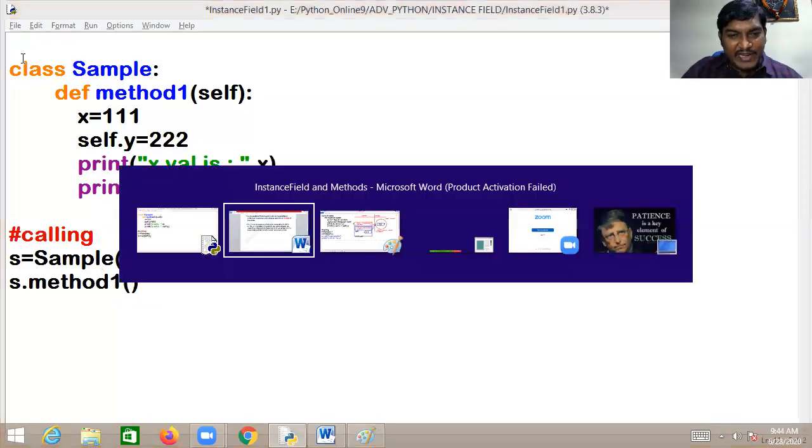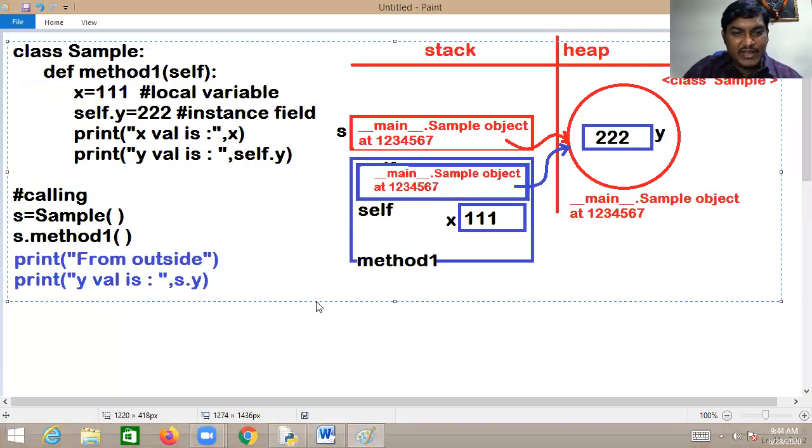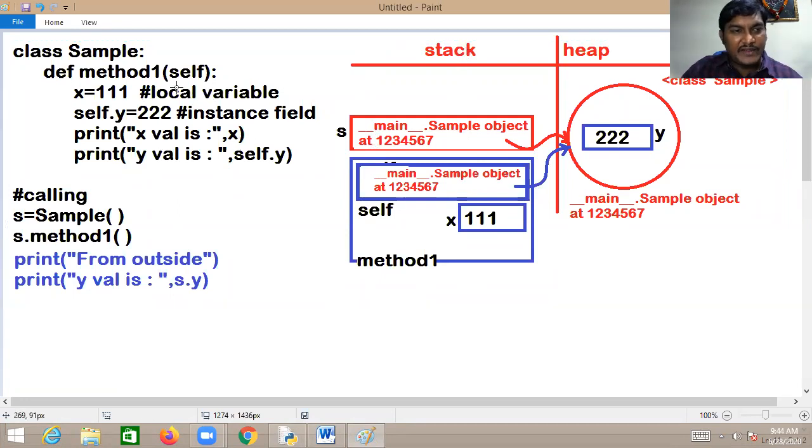A moment back I told you what exactly happens. Because of writing s.method1, memory is allocated for method1 in the stack. In method1 we have self. Self always refers to the current object. The current object is nothing but the object which is calling this method.